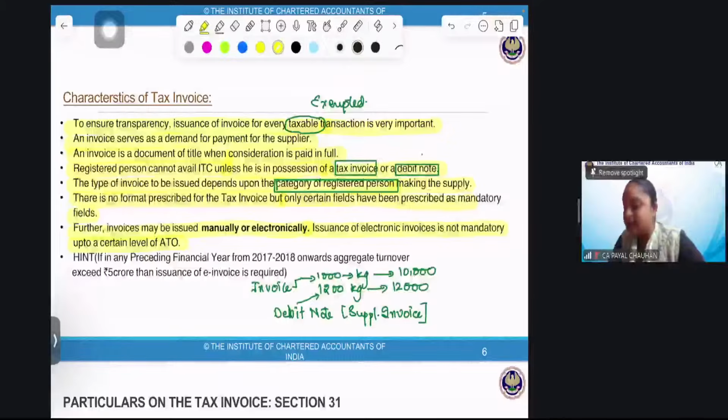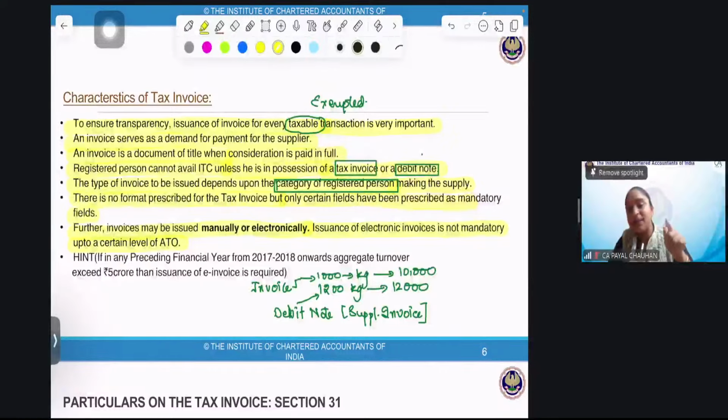I gave you 1000 kg of potatoes at a price of rupees 10,000. But while I was supplying, I gave you 1200 kgs. That means 200 kg was more than what was ordered by you. My original invoice was for only the 1000 kg, but you accepted 1200 kgs.